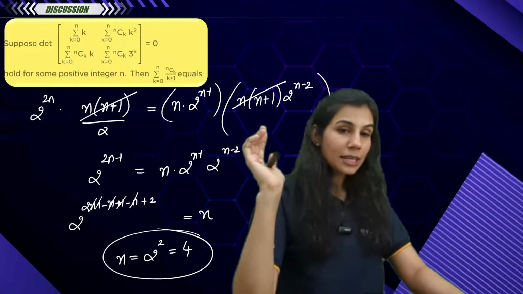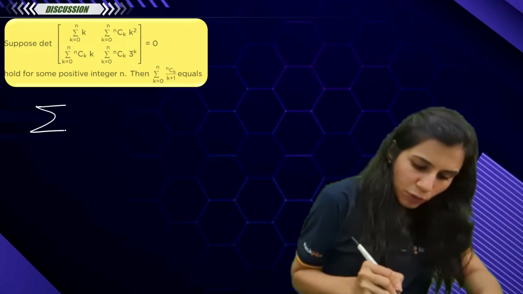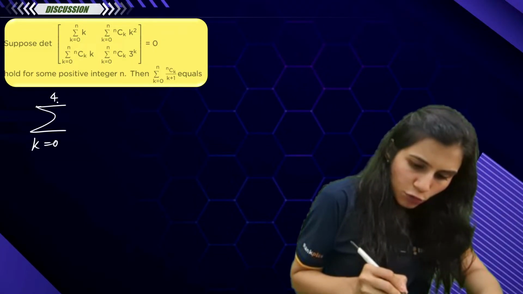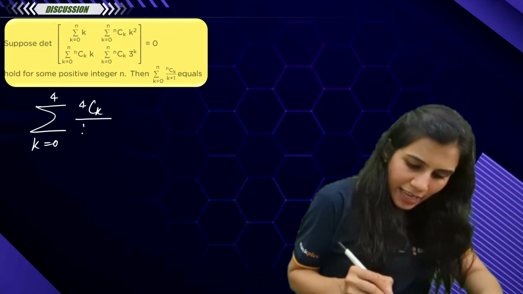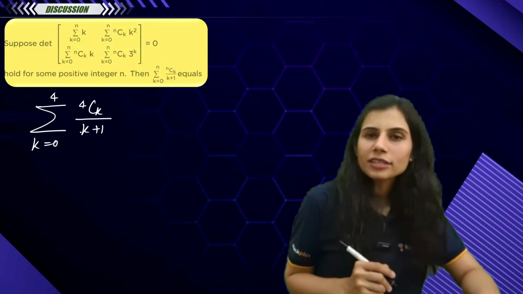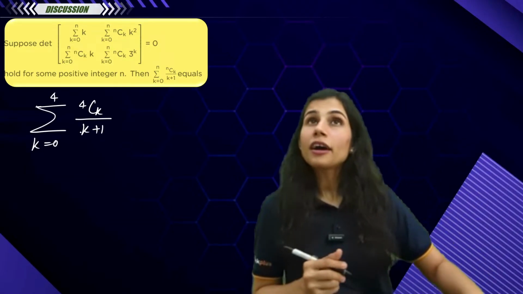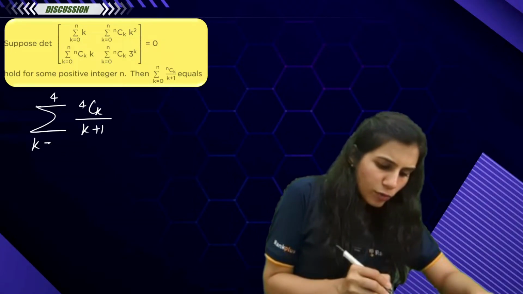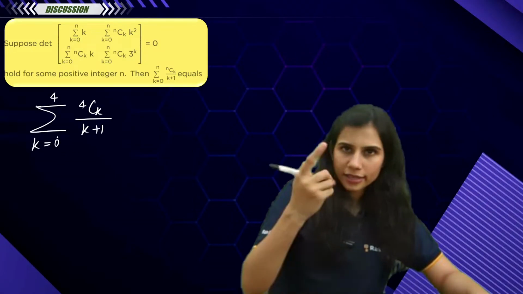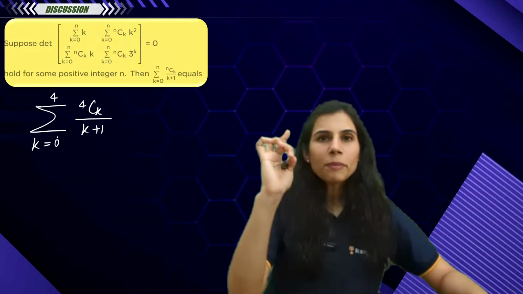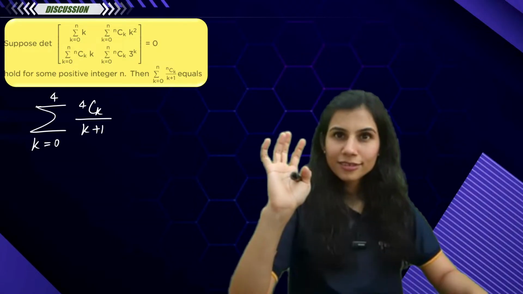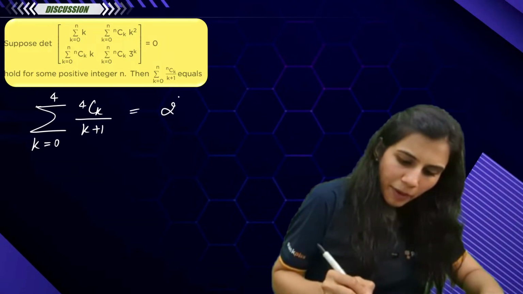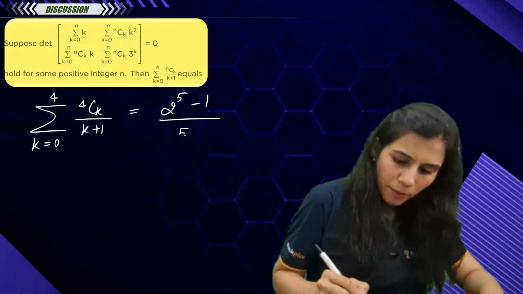The moment n has come out to be equal to 4, now you want to compute summation k going from 0 to 4, 4Ck upon k plus 1. Come on, tell me what is this? Summation nCr upon r plus 1, r going from 1 to n. Write it from 0 to n or 1 to n. Oh, 0 to n. Yeah, 0 to n. This is equal to (2 to the power n plus 1 minus 1) upon n plus 1.